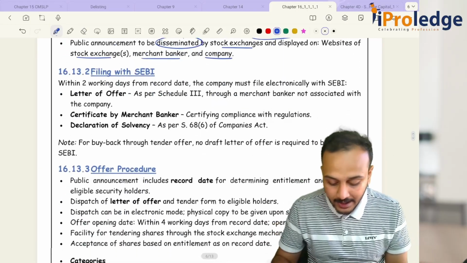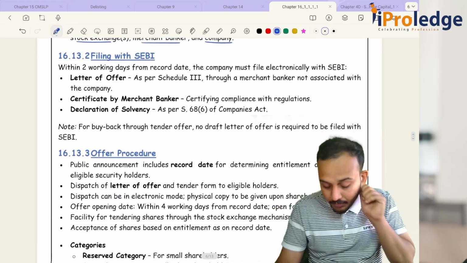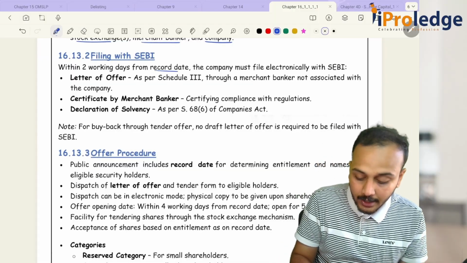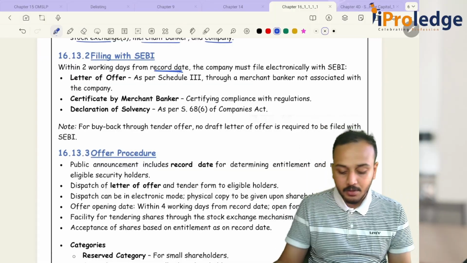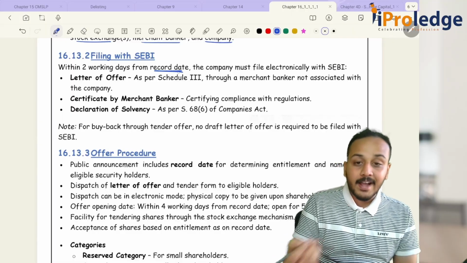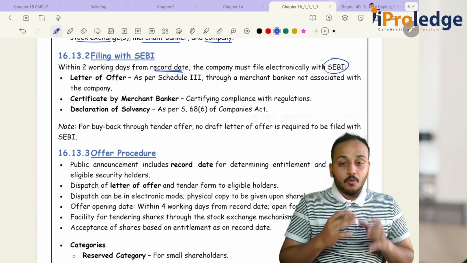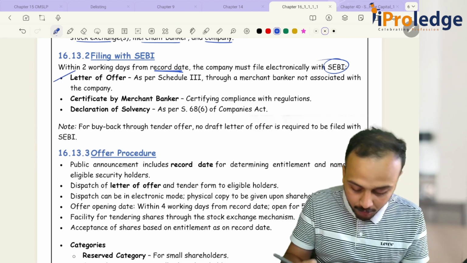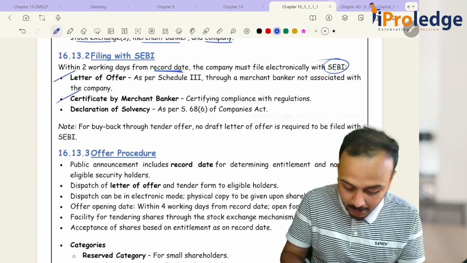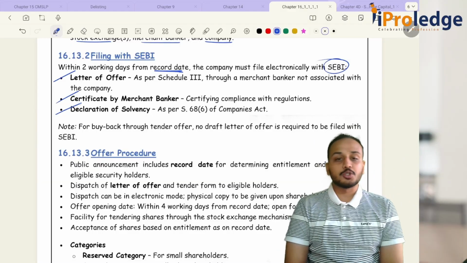Now filing with SEBI: within 2 working days from the record date, you have to file it with SEBI. What should you be filing? Your letter of offer, certificate by merchant banker and declaration of solvency.